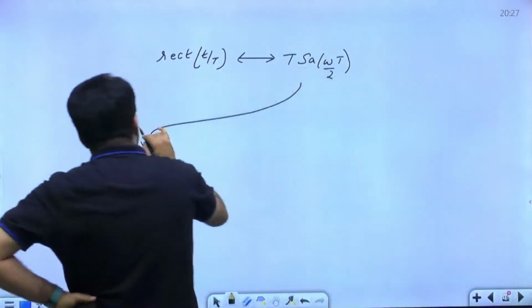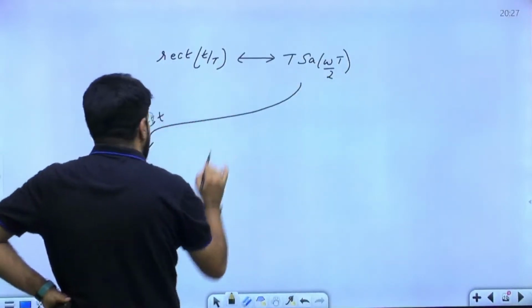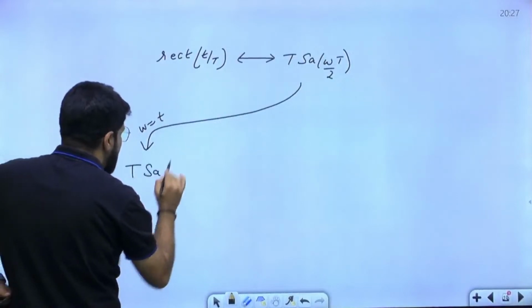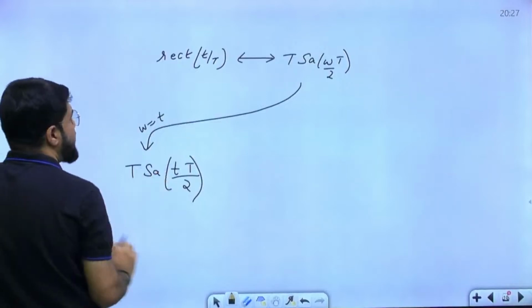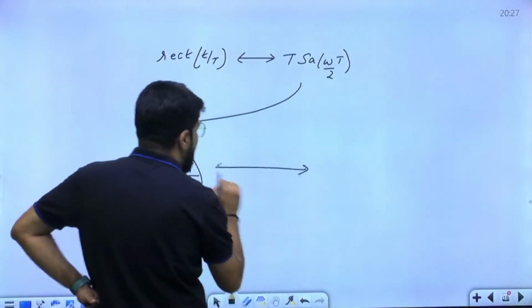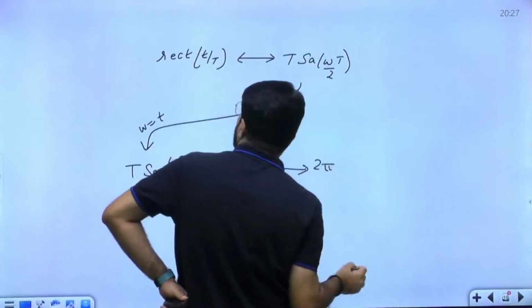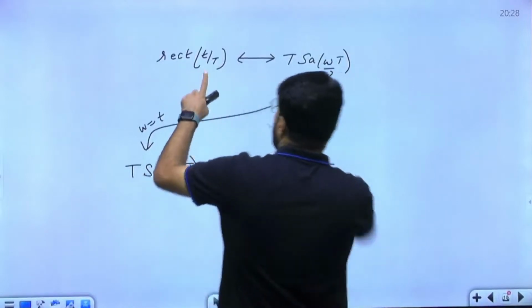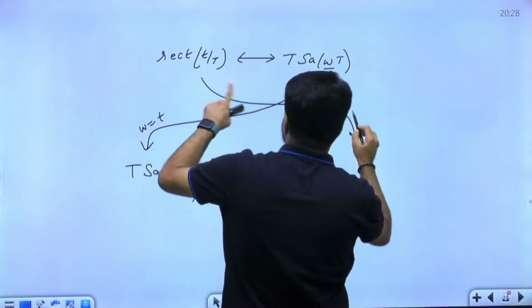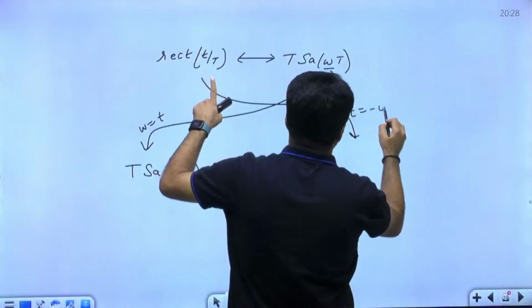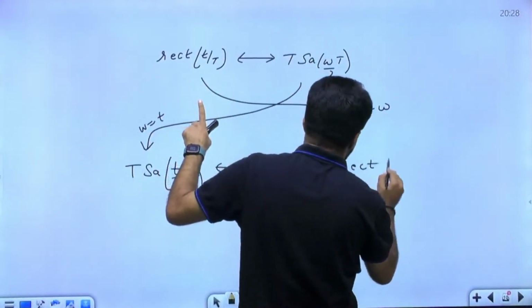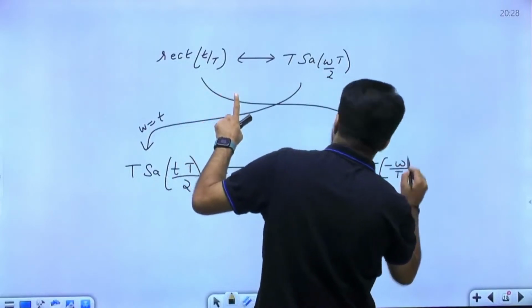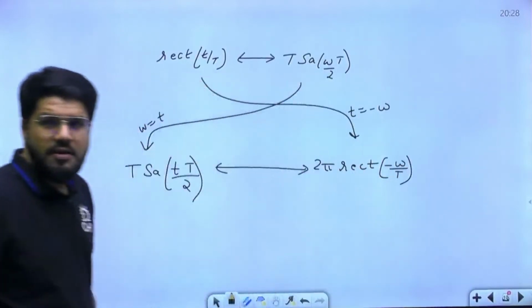So if this omega function is converted to time, T sampling T t by 2, that becomes a sampling function in the time domain, and will have the Fourier transform 2 pi small x, that is this time function converted to omega by putting t equal to minus omega, 2 pi rect of minus omega by T. Okay.